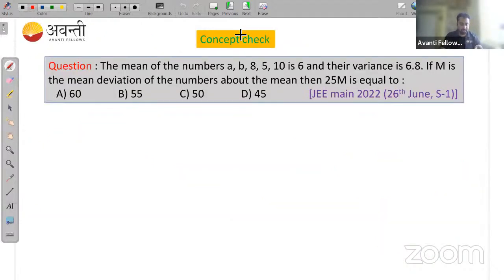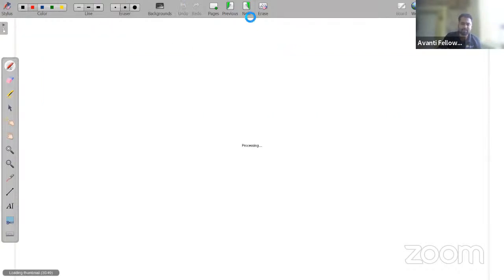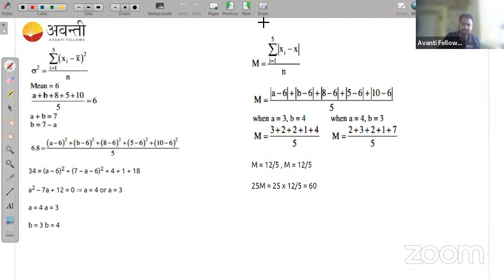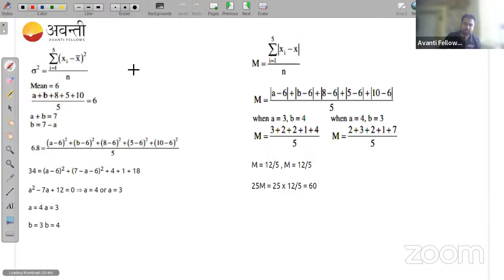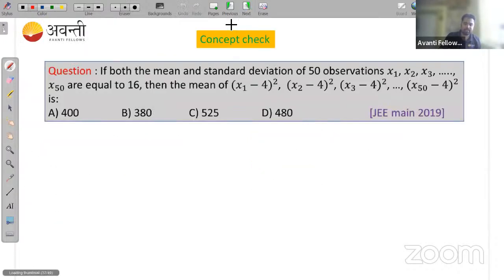Let's move to another question. Can you solve this one, guys? Take this as your homework question because it is time. This is the answer. You can take a screenshot of this question and try it at your home. This is the solution.